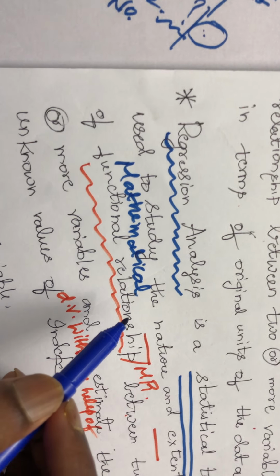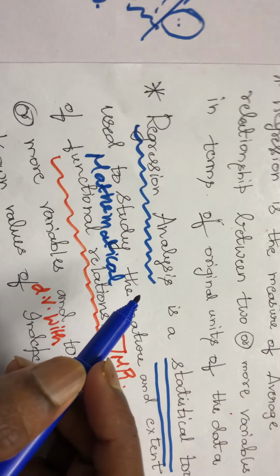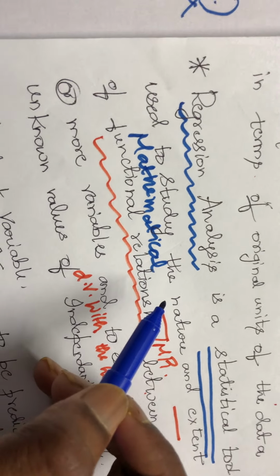Like correlation, it also gives a relationship. Like correlation x and y, regression analysis also gives a relationship between x and y only.